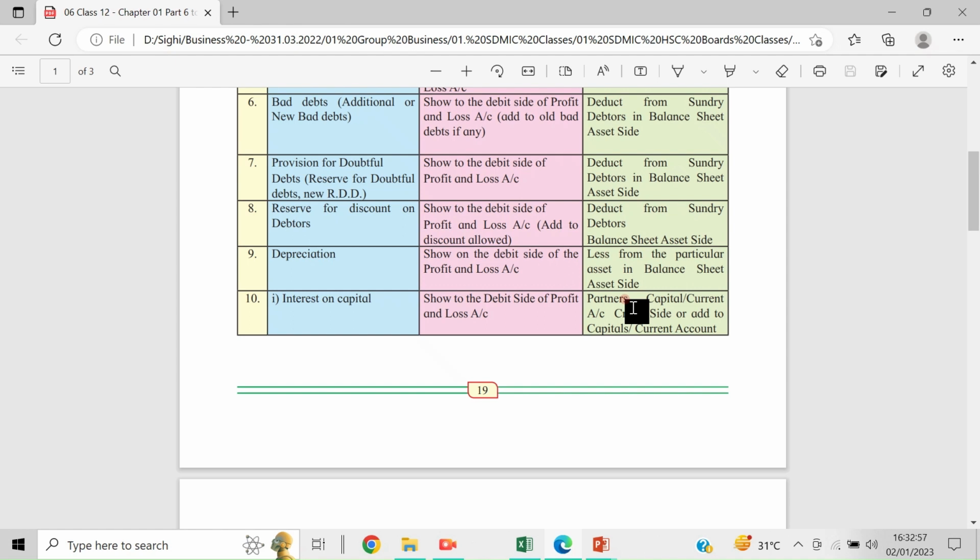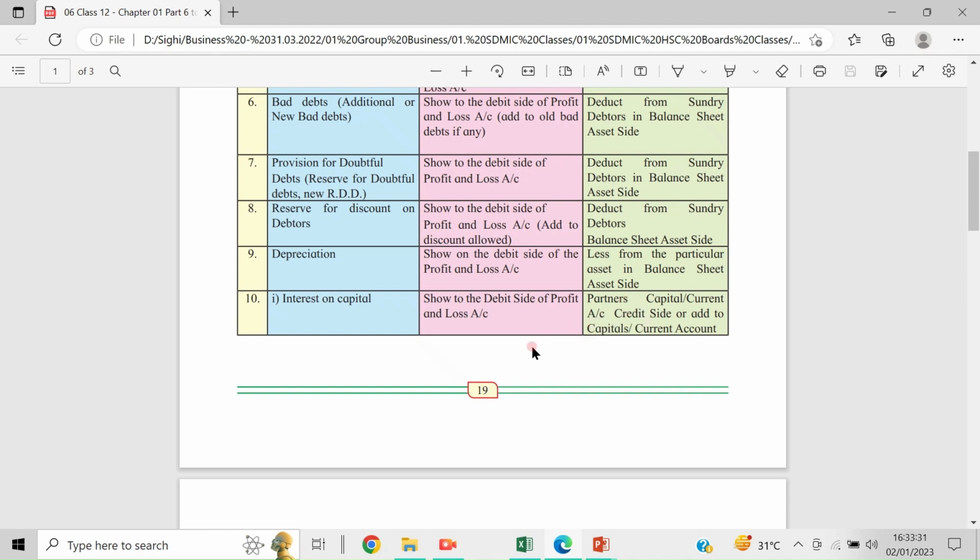If they are not maintaining a current account, that is, they are maintaining capital under the fluctuating method, then the interest on capital will be added to the capital account. I showed this with examples when we were discussing partners' capital accounts under the fixed method and the fluctuating method.